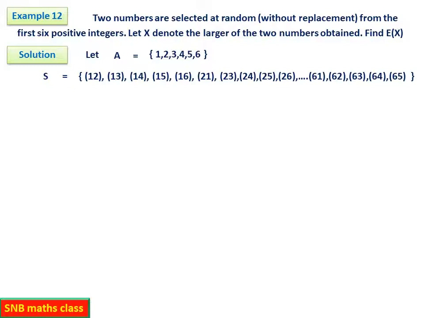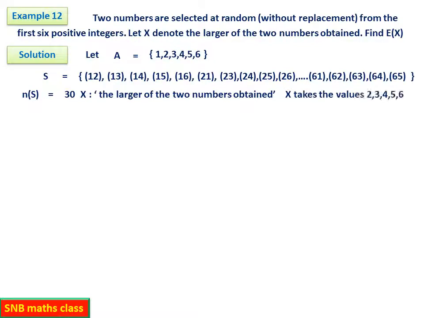That's all. Now you should be careful. See here, what is the number of S? It is 30, not 36, it is 30. If it is tossing or throwing a die twice, then it is 36. So now, what is X? First you have to write it so that it is very easy. X is the larger of the two numbers obtained. Now it is very simple. Suppose you take 1, 2, what is the larger number? 2. Suppose you take 1, 3, what is the larger number? 3. Suppose you take 6, 5, what is the larger number? 6. So this is the thing.